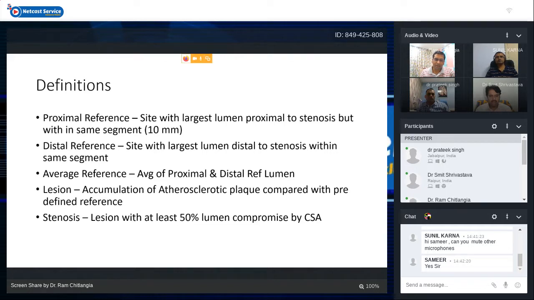Third is the average reference, because some studies use the distal reference site, some studies use the proximal reference site, and some studies use the average reference. So it is the average of both proximal and distal reference lumen. So you add up these two and divide by 2. That gives you the average reference lumen diameter, and you size your stent according to that average reference. A lesion is called accumulation of atherosclerotic plaque compared with the predefined reference size. So for the predefined reference lumen, we have to decide that this is the normal segment, and then where there is some atheroma on the other side, it is called a lesion. And when the lesion is more than 50% lumen compromising, it is called a stenosis by cross-sectional area.